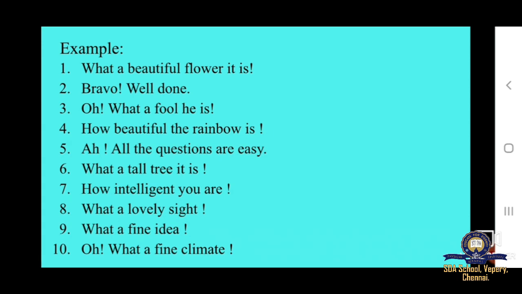And next example, oh, what a fool he is. So this also shows a very strong sentiment. So this is also an exclamatory sentence. And next, how beautiful the rainbow is. Now, in this sentence also there is a strong feeling or emotion attached to it. So this is also an exclamatory sentence.